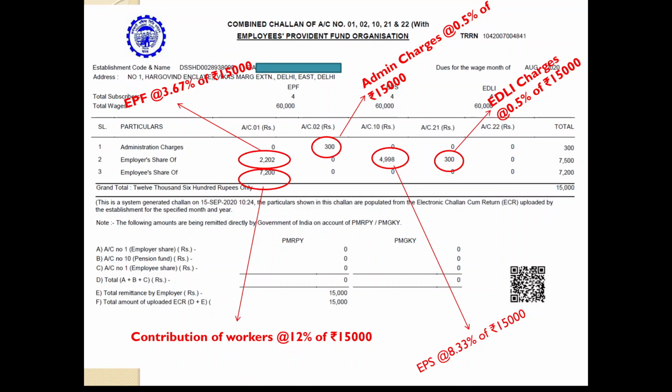And before that, we need to verify whether the contractor has actually deposited this amount or not. You can see here, this is a summary account wise. Admin charges 300, employer share this much, and this is this much, 7,200. Total is 15,000. That means the contractor should deposit 15,000 in the EPF. That means you need to produce a receipt which states that he has deposited 15,000 rupees. Though we don't bother about this amount, still we need to verify.